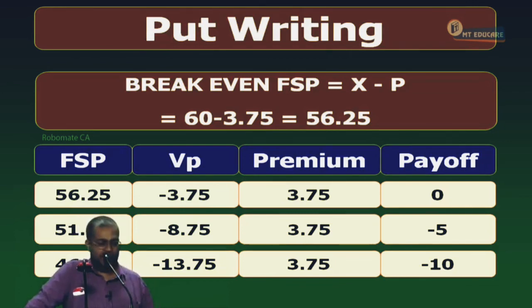Jennifer will lose money when FSP is less than 56.25, and will make money when FSP is above 56.25. Everybody, are you following or not? Now, with this we have completed question number 6.